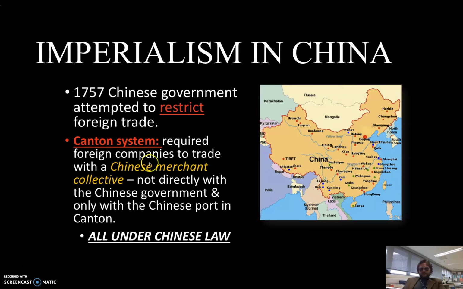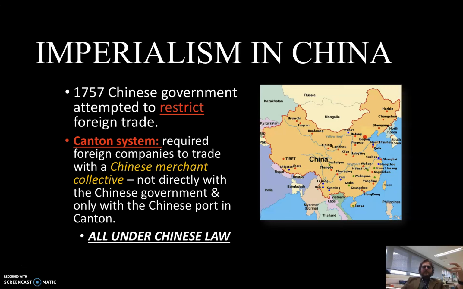This is the worst. So what the British wanted was for the Chinese to ease up on the Canton system. They wanted to be able to trade at other ports all over China, and they wanted representation within China. They had a number of things they wanted, and we're going to look at that in the McCartney case in a little bit.